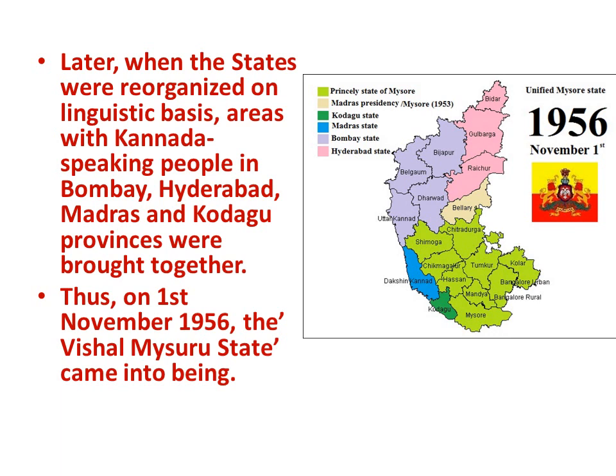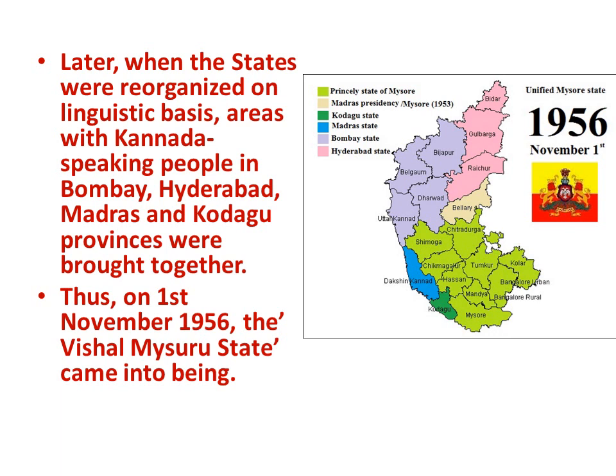All these 571 states were merged together to form 27 states in 1947. The grouping of states at that time was done on the basis of political and historical consideration rather than on language basis. But this was just a temporary arrangement that they had done in 1947.